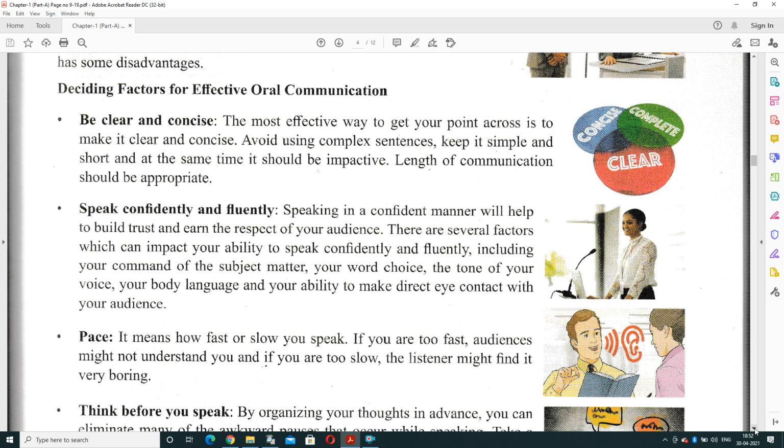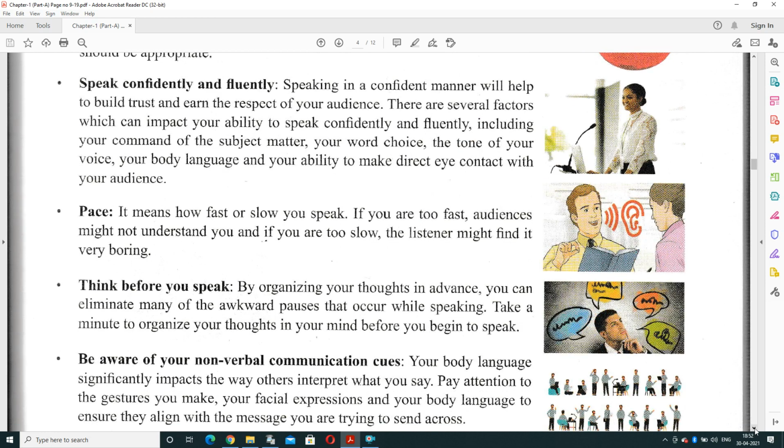Pace, it means how fast or slow you are speaking. If you are too fast, the audience might not understand what you are speaking. If you are too slow, the listener might find it very boring. So the speaking pitch and speaking speed should be perfect, the pace should be very perfect.